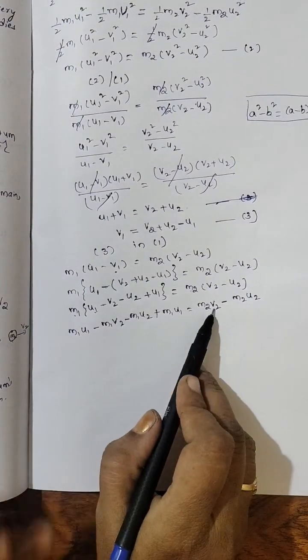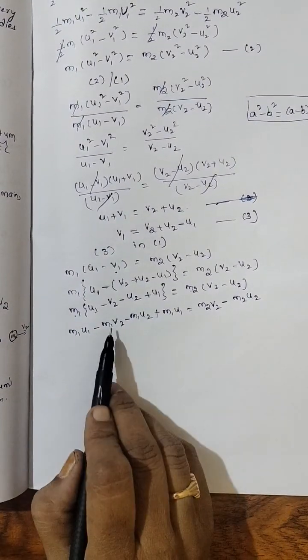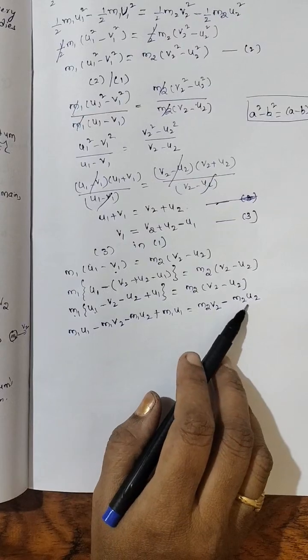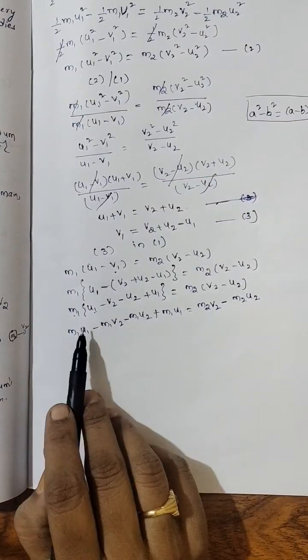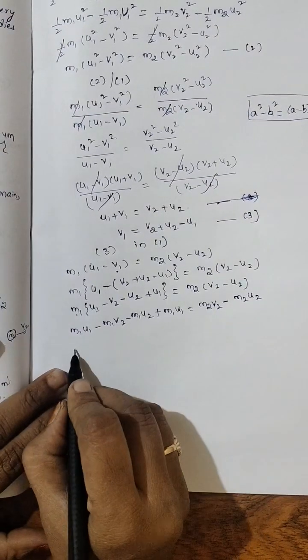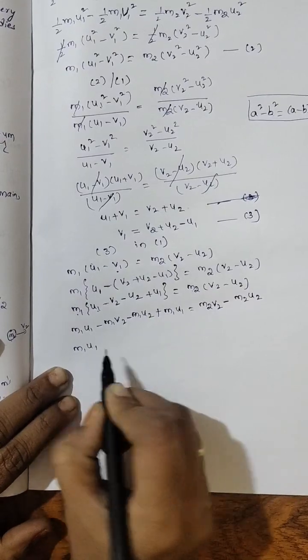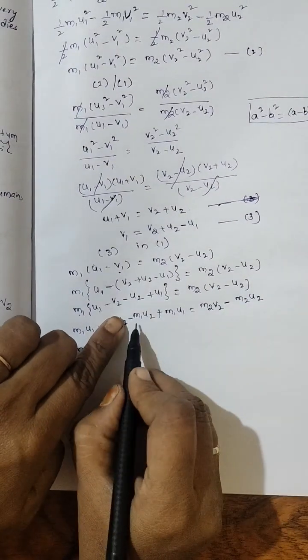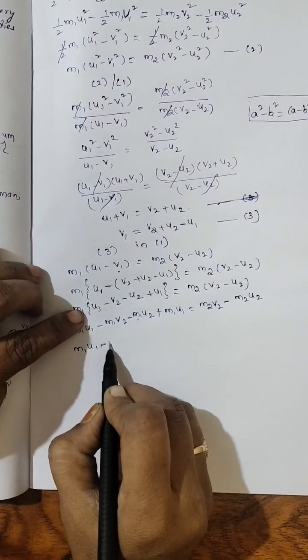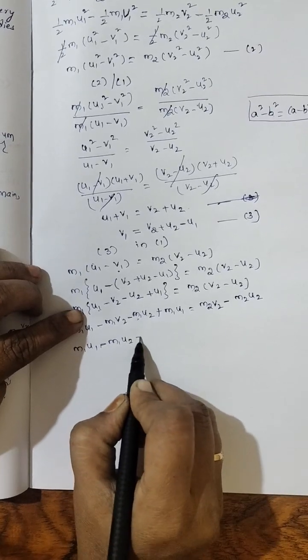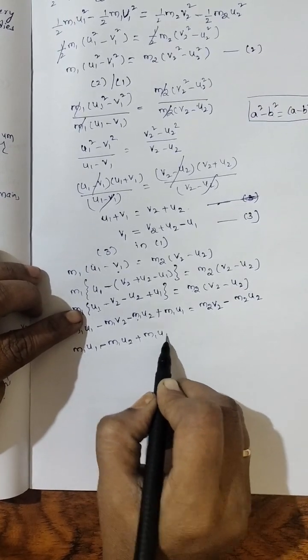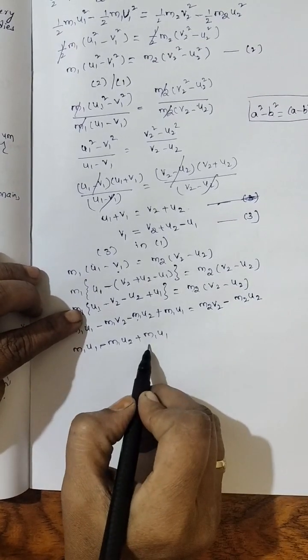Now here v2 I am placing here only, and this v2 I am taking to this side, and this u2 I am bringing to this side. So what happens? m1u1, so forget about this. What is next? Minus m1u2 plus m1u1. This I am bringing to this side.